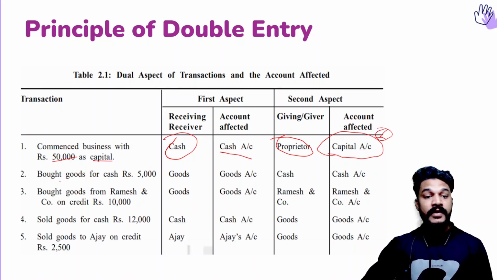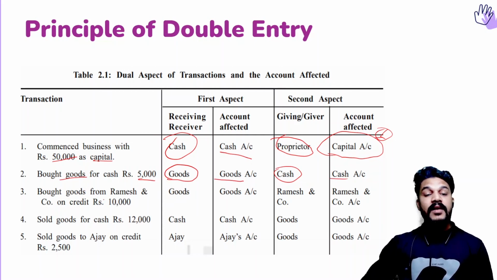Okay. The next one, bought goods. We are buying goods for cash, 5,000. So what is the receiving aspect? That is goods. We are receiving goods. And what is the giving aspect? We are giving cash for this purchase. So the affected accounts are the goods account and the cash account.